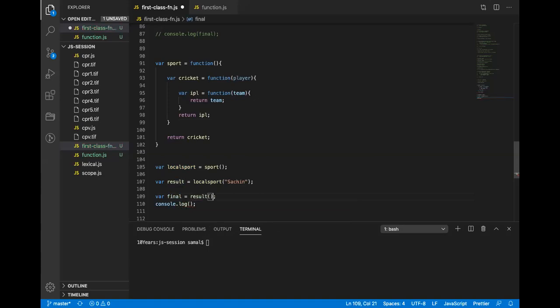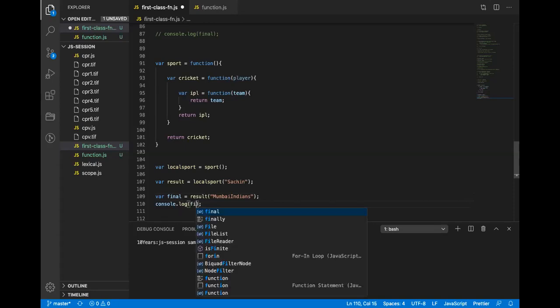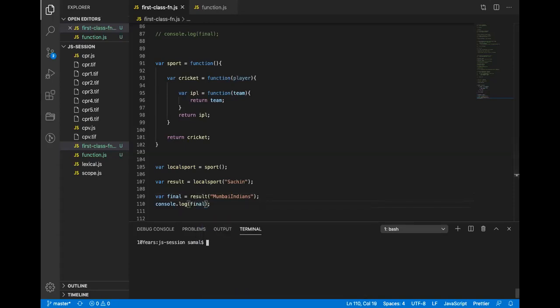Okay, so I will say result, and call it. Mumbai Indians. I hope you're getting it. Right, so this is where we have used all the concepts here. We use function assignment, and then scope, local scope. So I'm able to access the inner function from outside by using this. Because in JavaScript, a function is a first class citizen. It can be assigned to a variable.